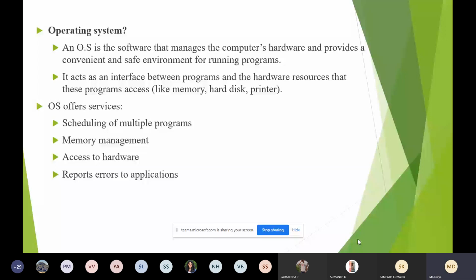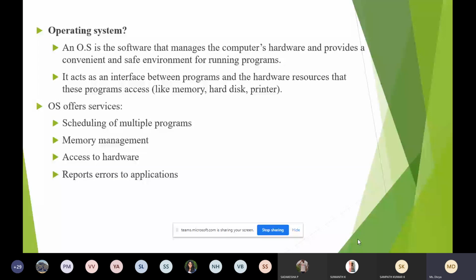Next is memory management. How much to allocate for each program, and when to release the memory? All these things are taken care of by the operating system. Next is hardware. Who will control the hardware? That is also done by the operating system.